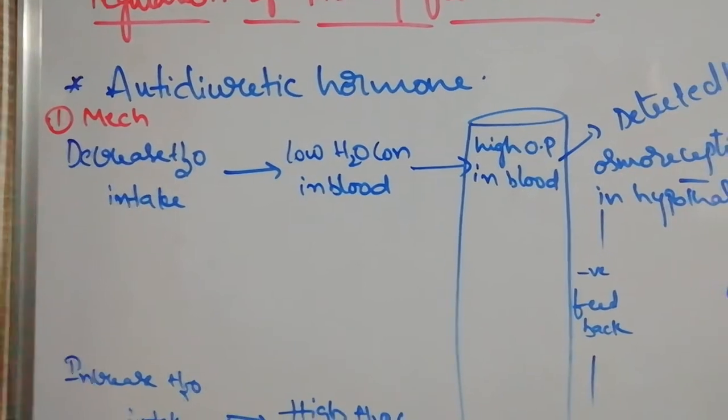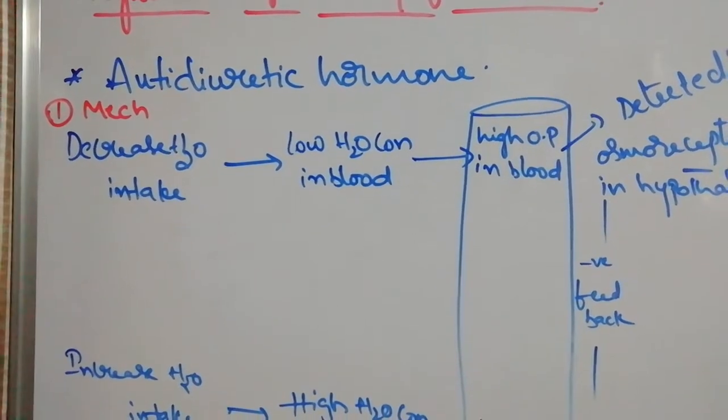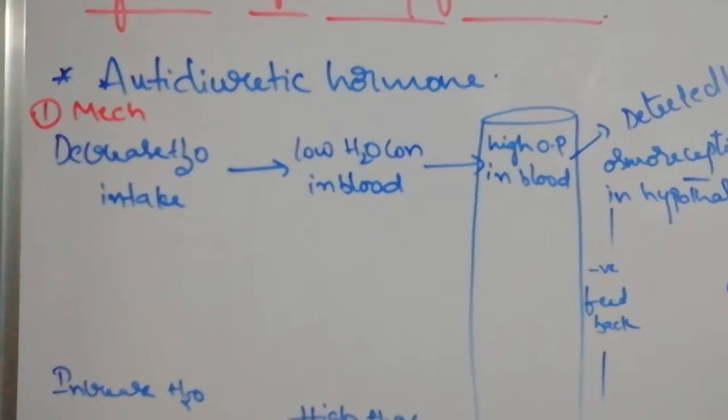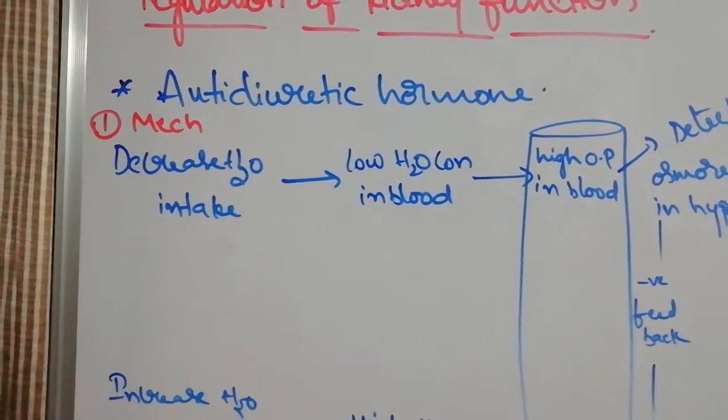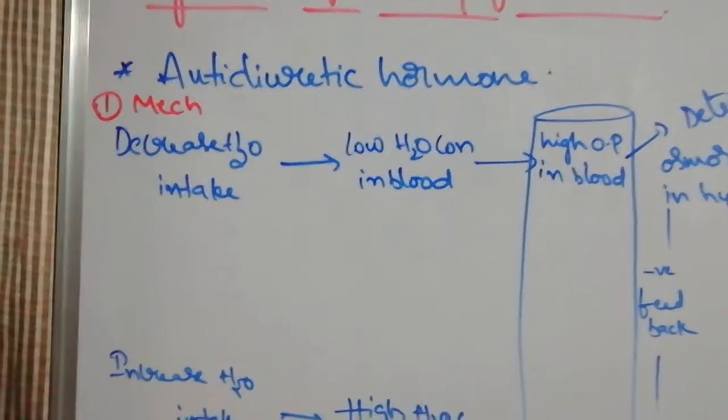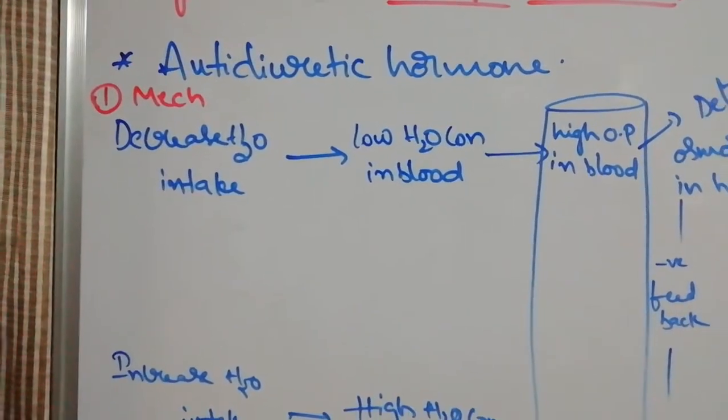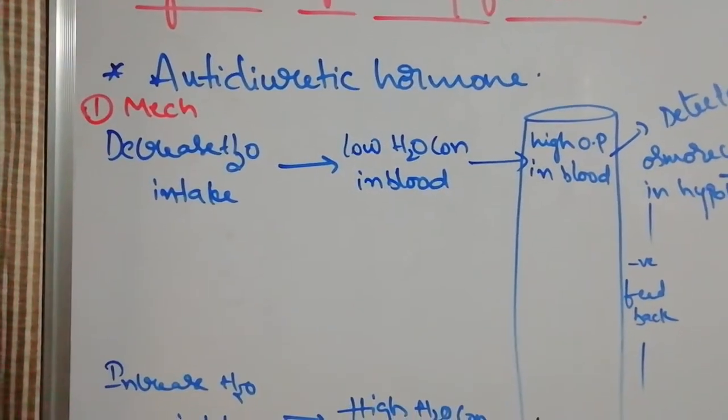So first we see the antidiuretic hormone, ADH. This antidiuretic hormone is produced by the hypothalamus, stored in the posterior pituitary and released from the posterior pituitary. Now we come to the mechanism of antidiuretic hormone.